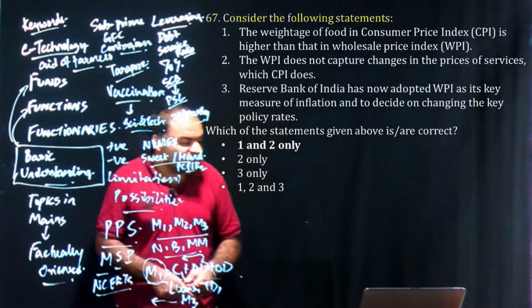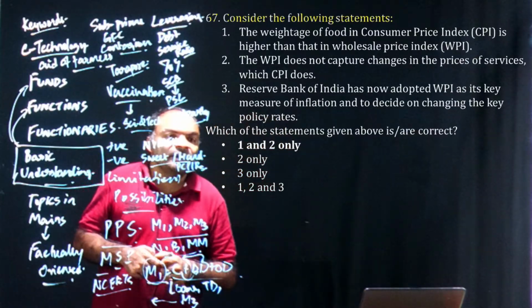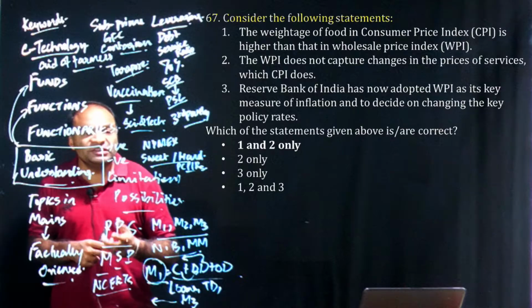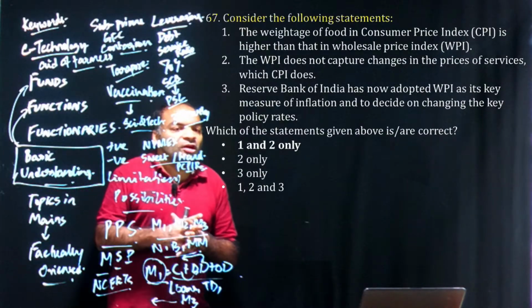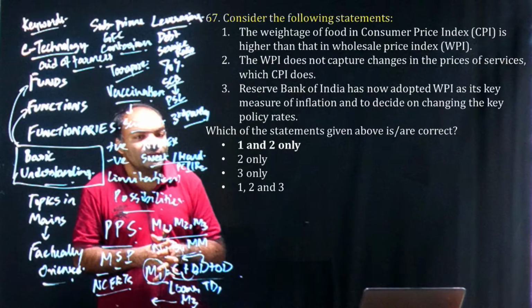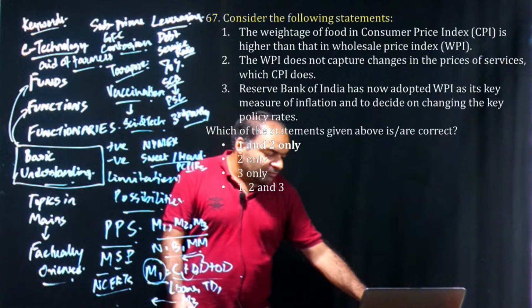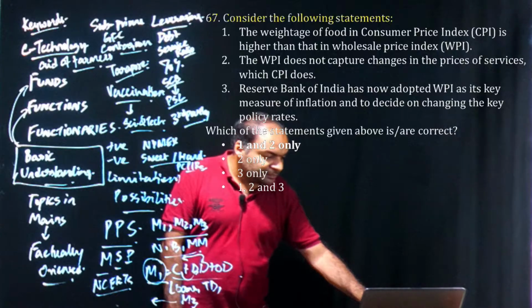Now coming to the next one, which is weightage of CPI, WPI. We had clearly discussed RBI using CPI. We had clearly discussed the weightage of food as a thing. We had talked about inclusion of services in CPI. Again, the question would have 1 and 2 only as the answer.